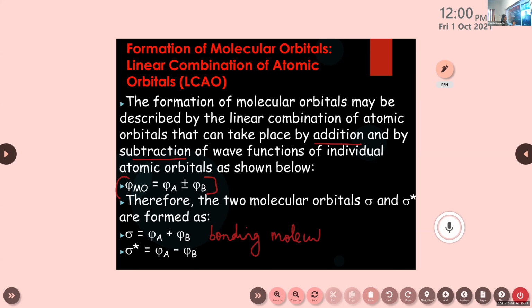The sigma is known as the bonding molecular orbital. And the sigma star, which is due to the subtraction of atomic orbitals, is known as the anti-bonding molecular orbital.